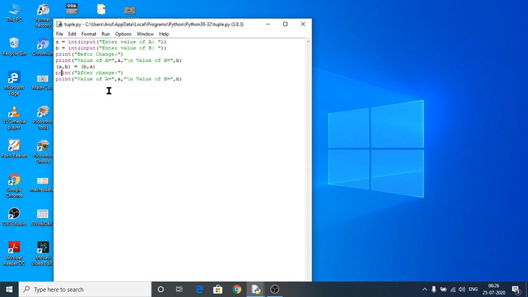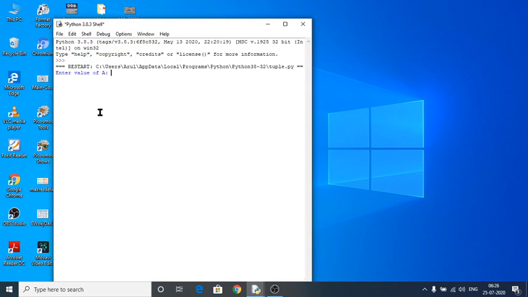What is the value I have entered for b, that would be stored into a. What is the value I have entered for a, that would be taken by the variable b. After changing the elements, the swapping of values can be done here. Next, I'm going to execute this program.